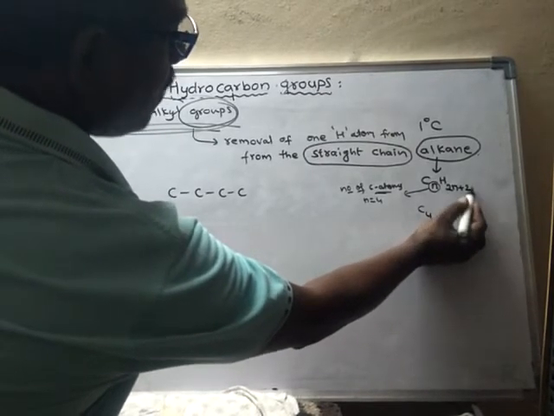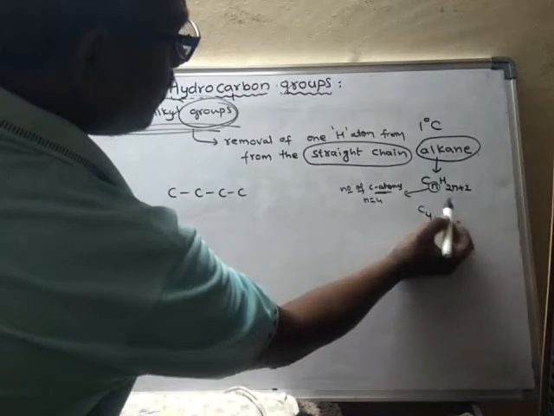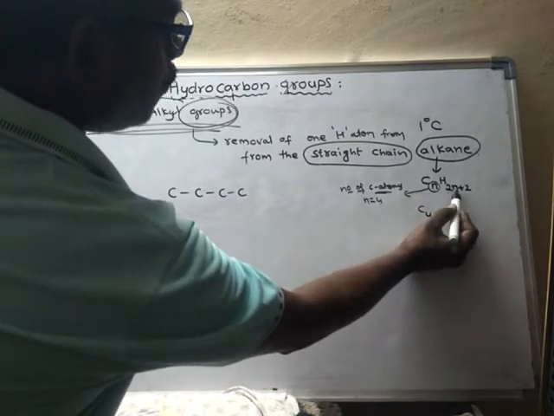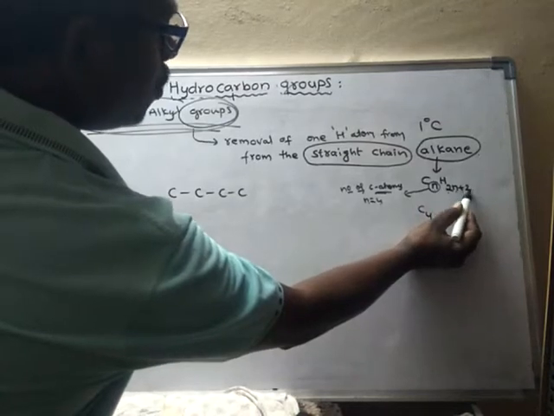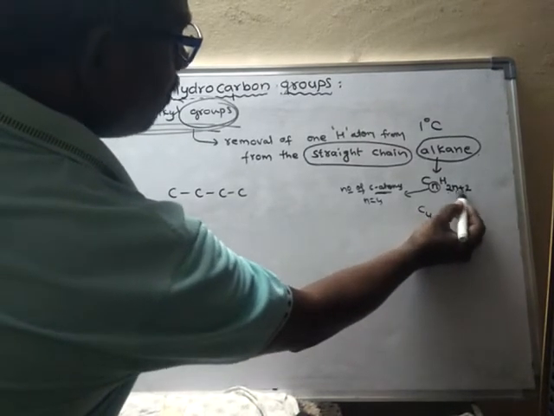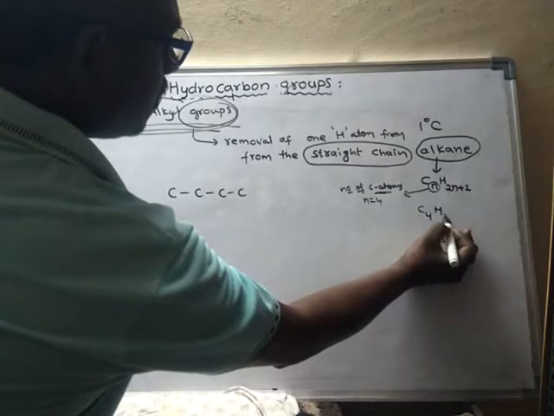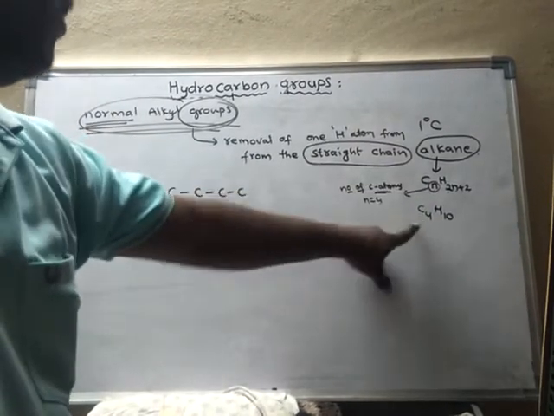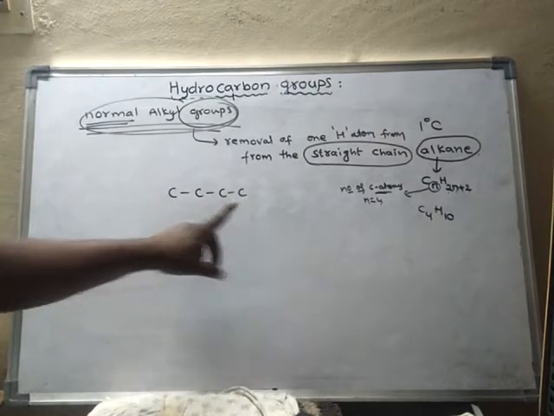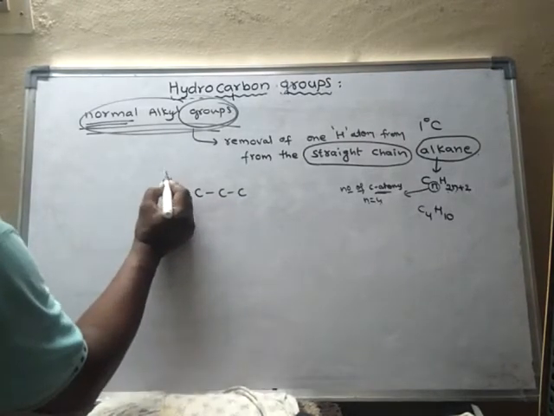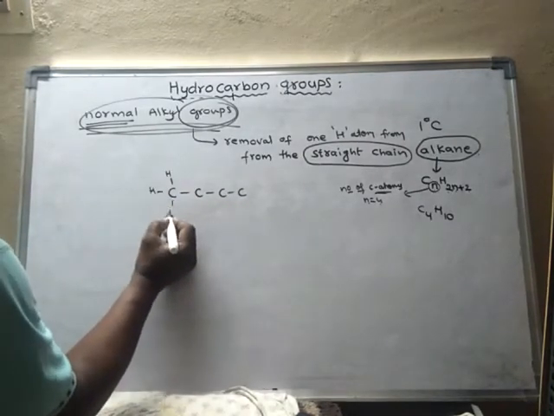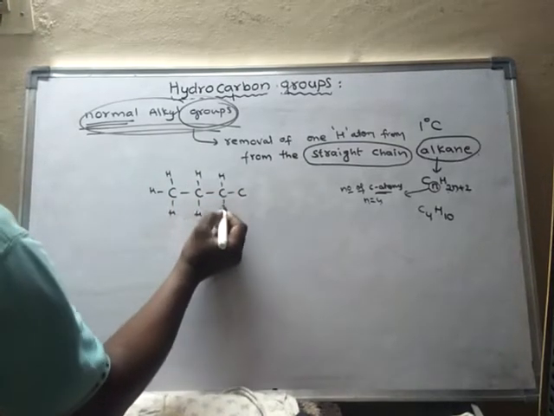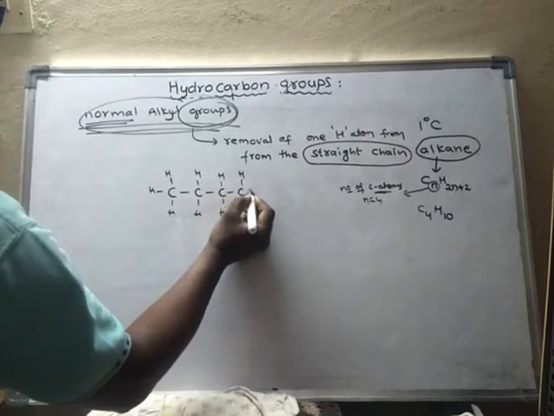So 2n plus 2 is the number of hydrogen atoms. When n is equal to 4, 2 into 4 plus 2, that means 8 plus 2, 10. There should be 10 hydrogens. So if it is alkane, it should possess 10 hydrogens like this.